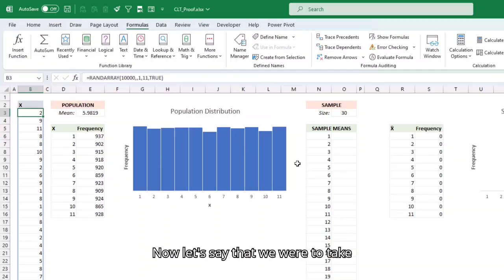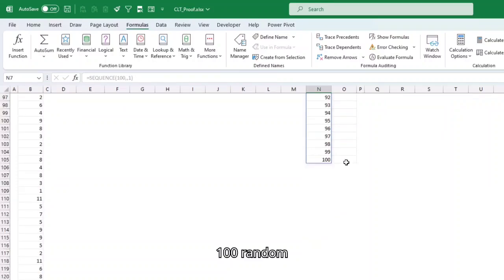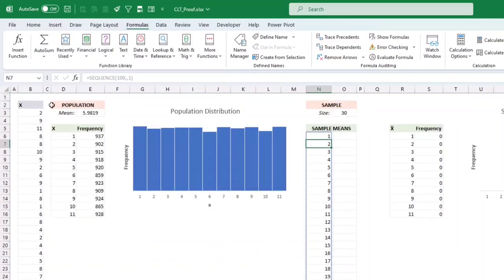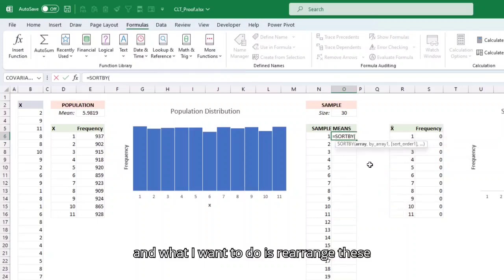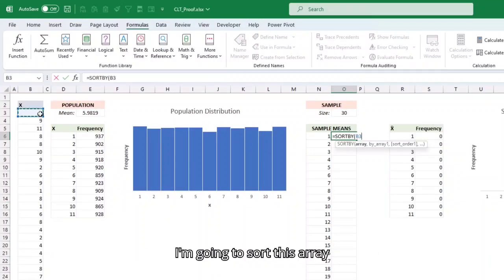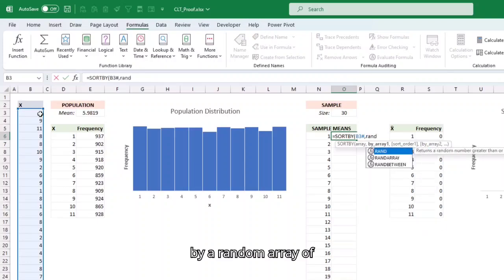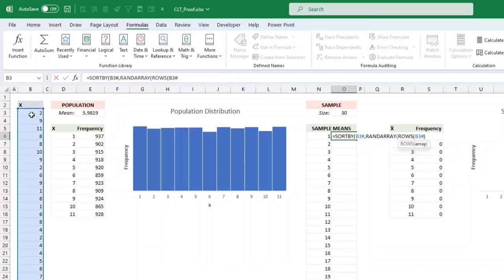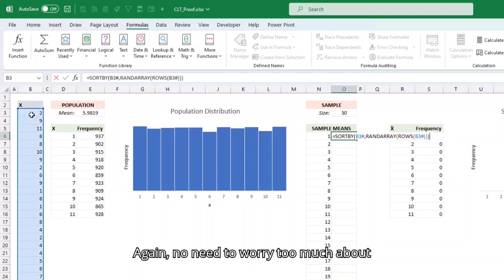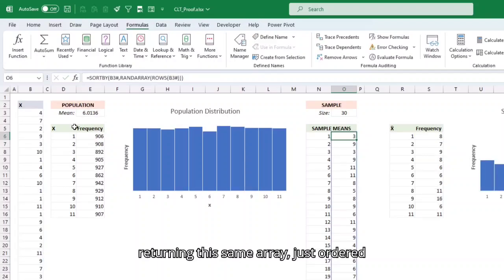Now, let's say that we were to take 100 random samples of size 30 from this population. Well, we can simulate that in Excel. Let me use the sort by function first. And what I want to do is rearrange these random numbers randomly again so that I know that I'm taking a random sample. So I'm going to sort this array by a random array of the same size, so of the same number of rows. Again, no need to worry too much about the formula here. Just know that it's returning this same array, just ordered in a random way.